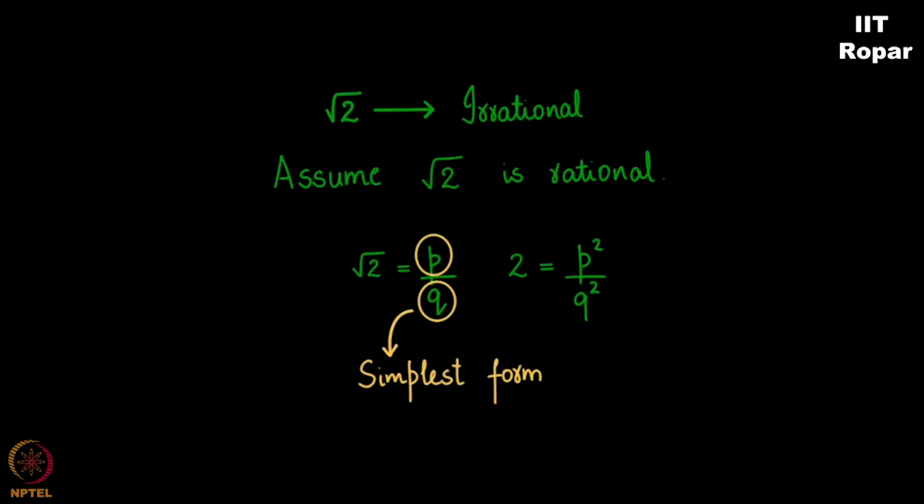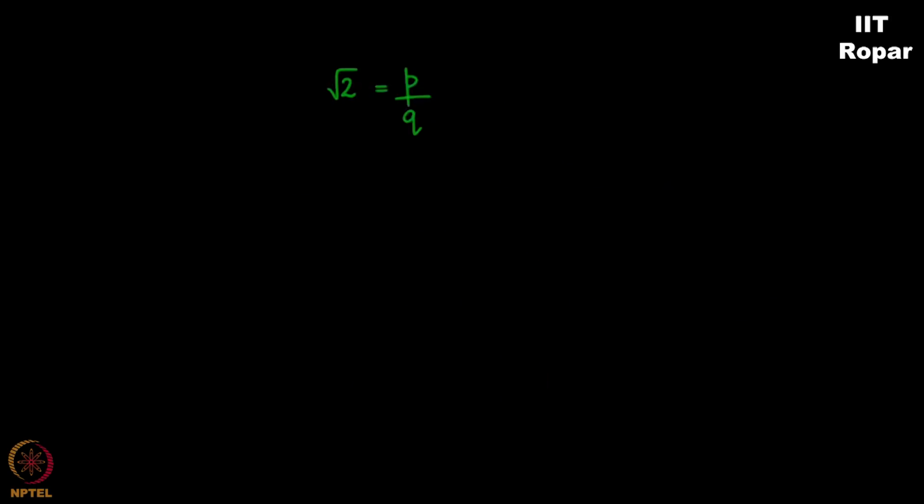For example, 12 by 16 is the same as 3 by 4. 3 by 4 is called the simplest form. 12 by 16 has things in common, so you should cancel things off and then write it in its simplest form, namely 3 by 4. The idea is, write it in such a way that they do not have any common divisors. Okay, so I write p and q.